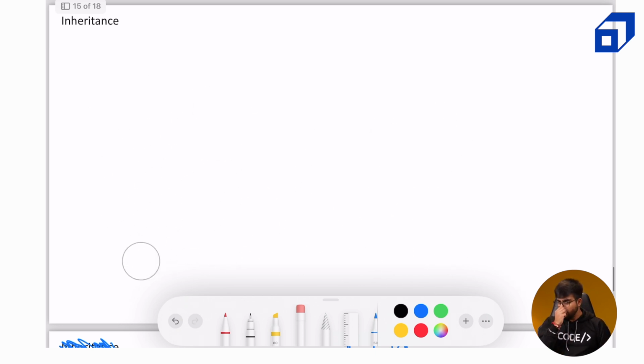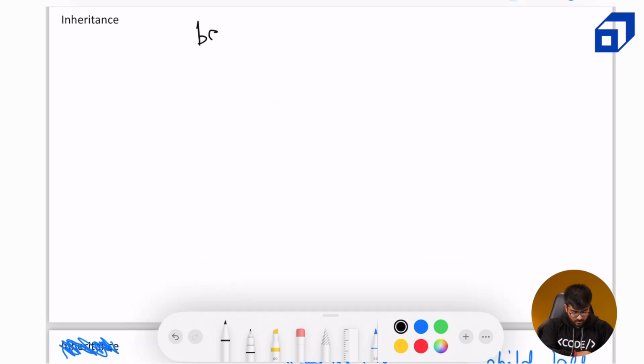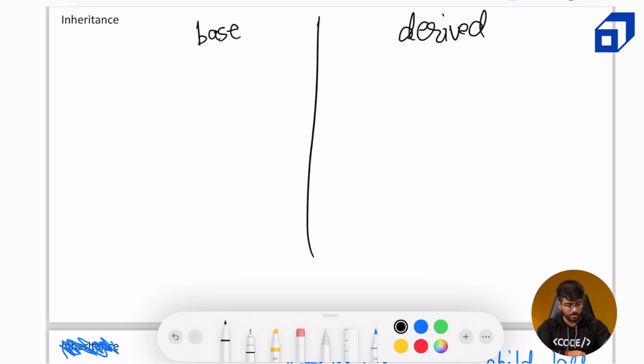Okay. So now there is a base class and there is a derived class. And both of them don't have any data members. They have member functions present in both of them. Some of them are marked virtual in the parent and some of them are not marked.